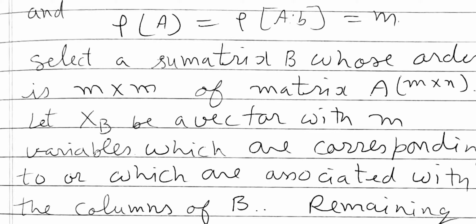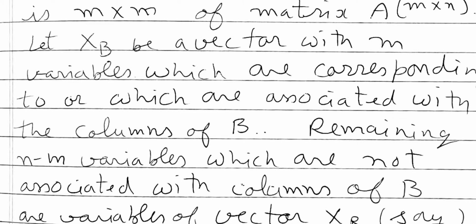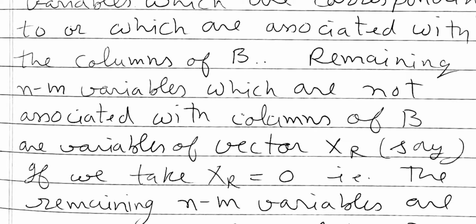Let xB be a vector with m variables which are associated with the columns of B. Now we have taken m variables, then the remaining n minus m variables which are not associated with columns of B are variables of vector xR.